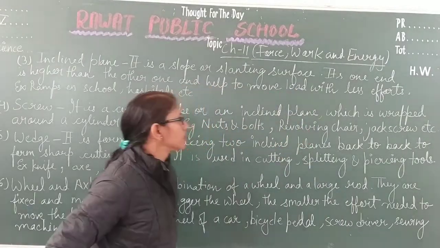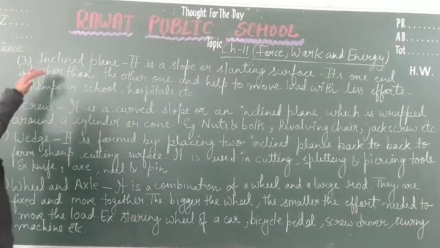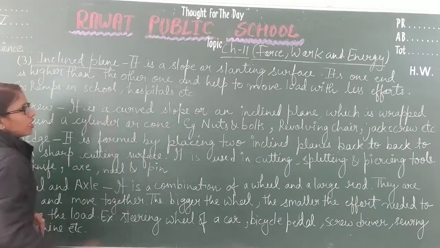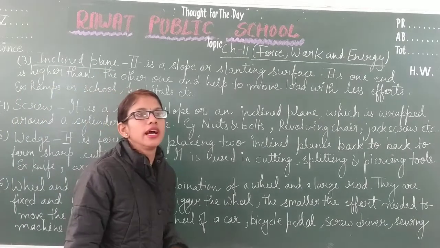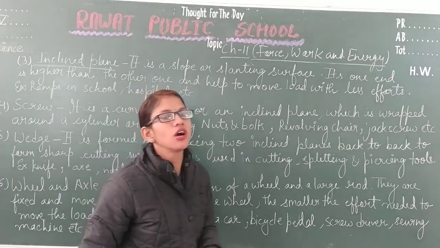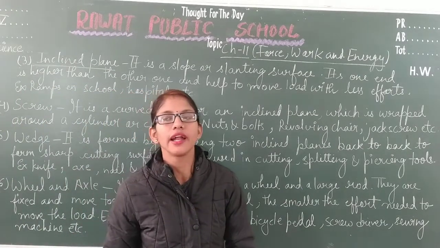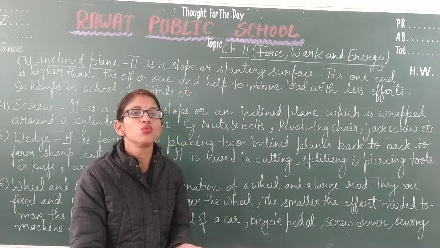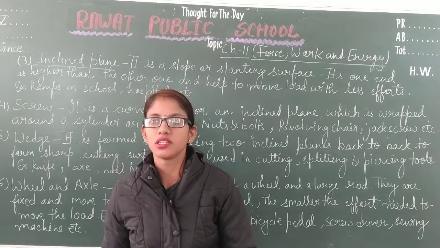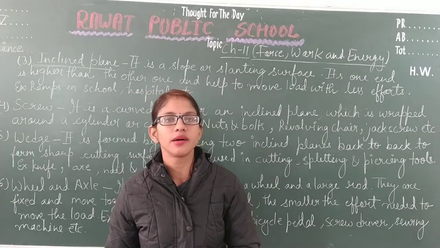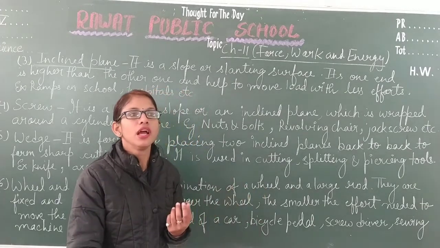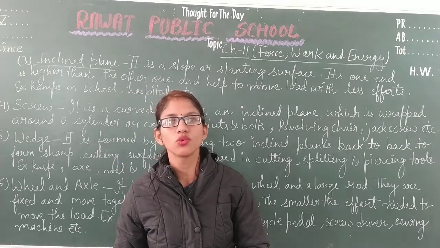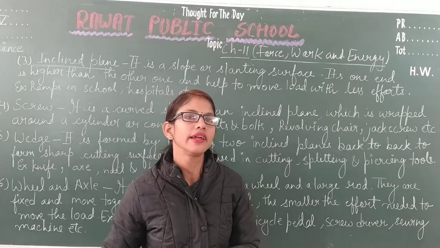Next, our third simple machine is the inclined plane. It is like a slope or a slanting surface, and it is used to lift objects with less effort. You have seen that the ramps in schools and hospitals are examples of the inclined plane, and the roads made in hilly areas are also examples of inclined plane.